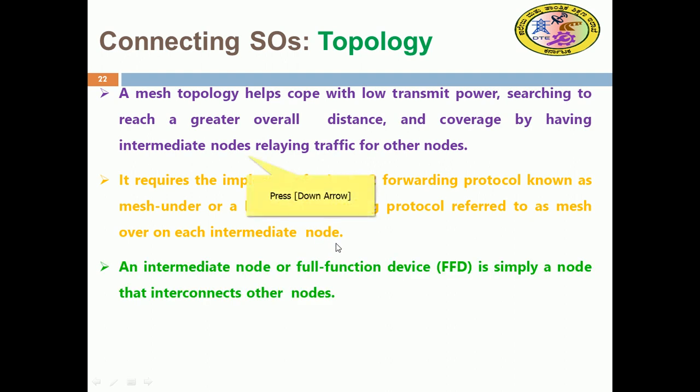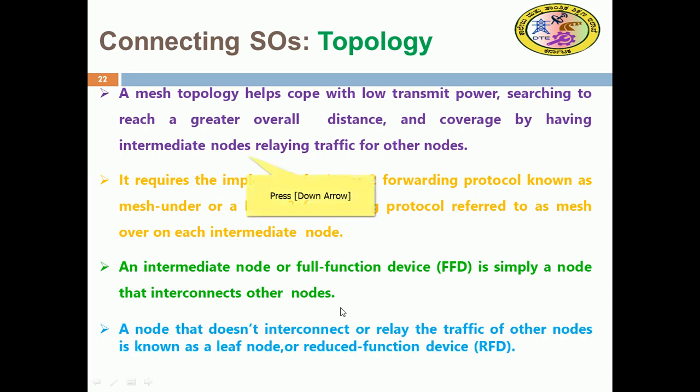Intermediate nodes, or full function devices (FFD), are simply nodes which interconnect the other nodes. A node that does not interconnect or relay the traffic of other nodes is known as a leaf node, a reduced function device. If it wants to connect, it connects through the full function device.